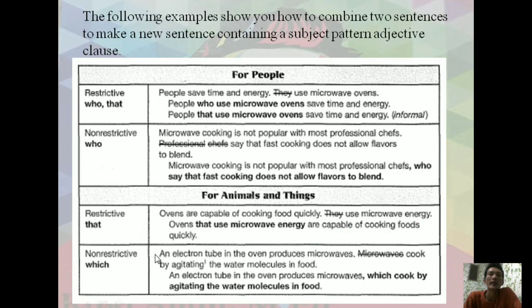And for the non-restrictive here, I also provide two sentences. An electron tube in the oven produces microwaves. The second is microwaves cook by agitating the water molecules in food. And we combine it: an electron tube in the oven produces microwaves, which cook by agitating the water molecules in food.